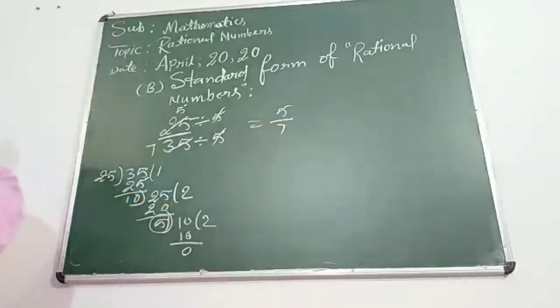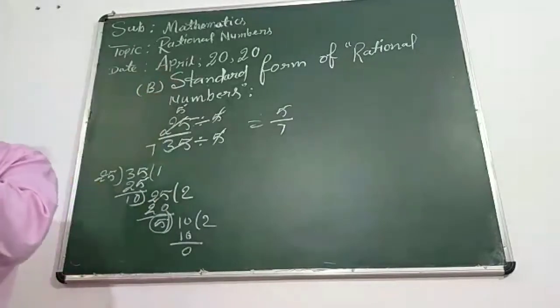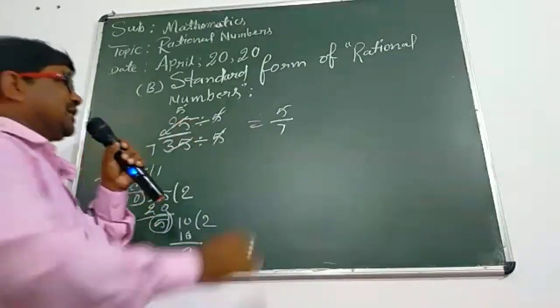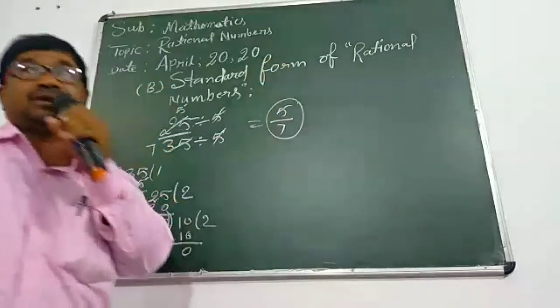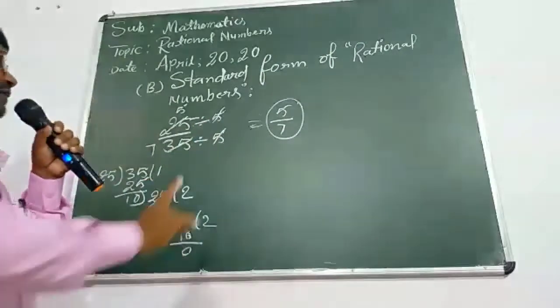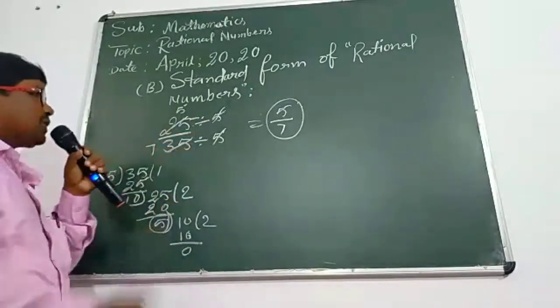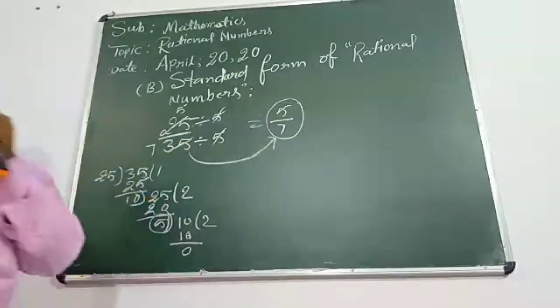Now 5 upon 7 has no common divisor. So this is called a standard form of a rational number. The standard form of the rational number 25 upon 35 is 5 upon 7.